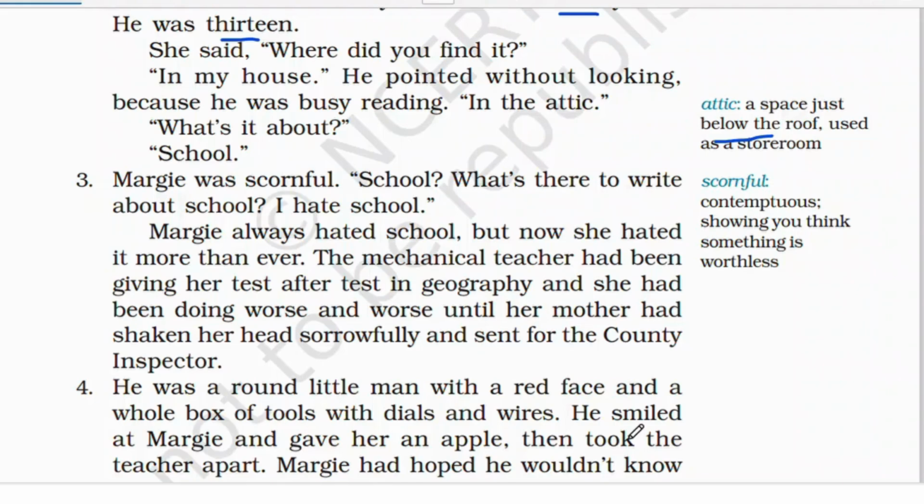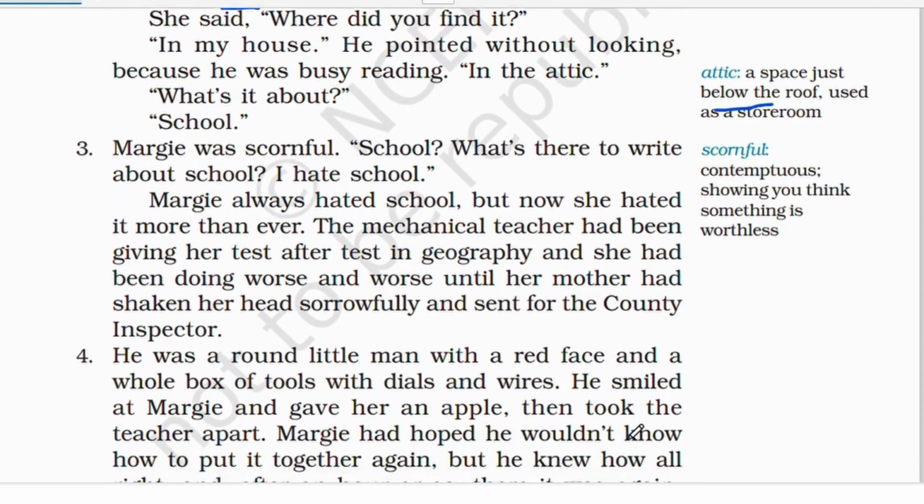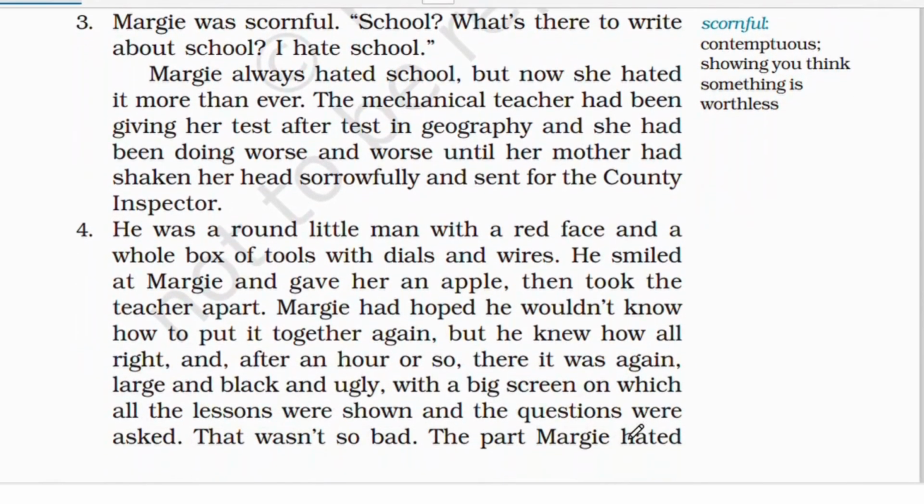So she was doing worse and worse. What the mother did was, she sorrowfully shook her head for Margie, not the mechanical teacher, and sent for the county inspector. Over here, the county inspector is going to be fixing that mechanical teacher, because it has been giving a lot of geography tests, and she has been getting worse in that. So her mother wanted to know what's happening.